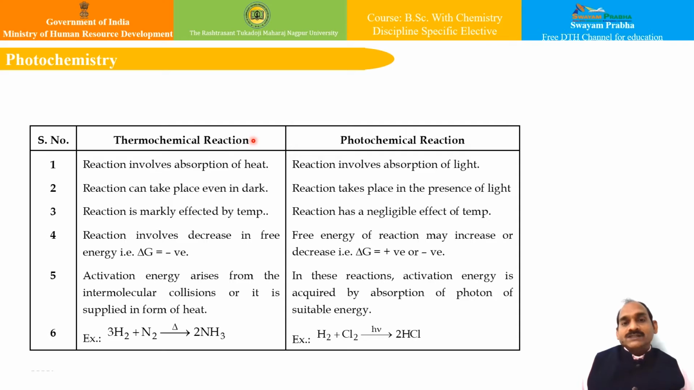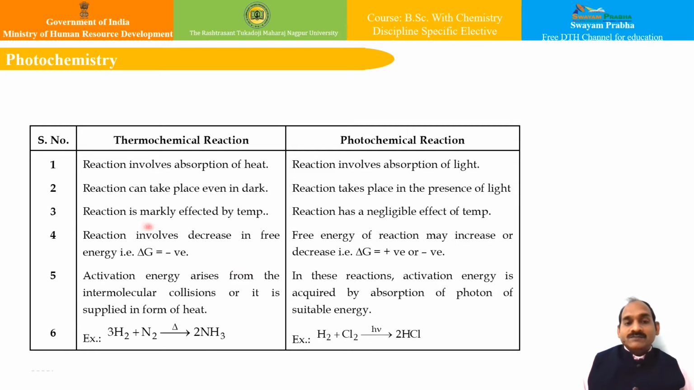Ordinary chemical reactions differ from photochemical reactions because they occur by absorption of heat energy, and they can take place in the absence of light. Such reactions are usually called direct reactions or thermal reactions. Here we can see the differentiation of thermochemical and photochemical reactions. Thermochemical reactions involve absorption of heat, whereas photochemical reactions involve the absorption of light. Thermochemical reactions can take place even in the dark, and photochemical reactions take place in the presence of light.